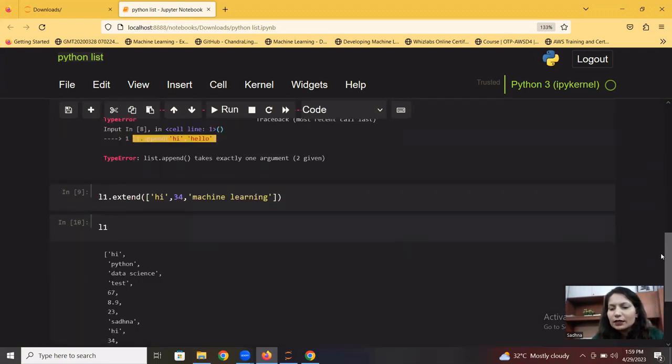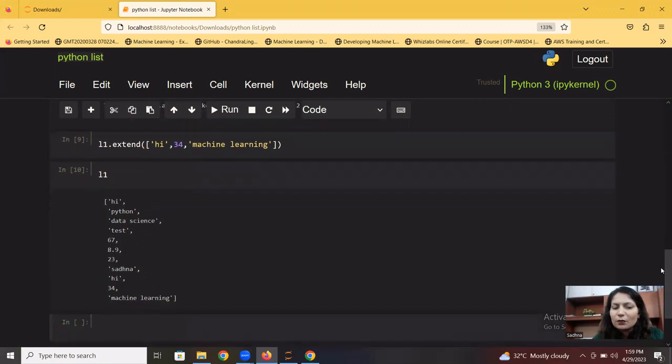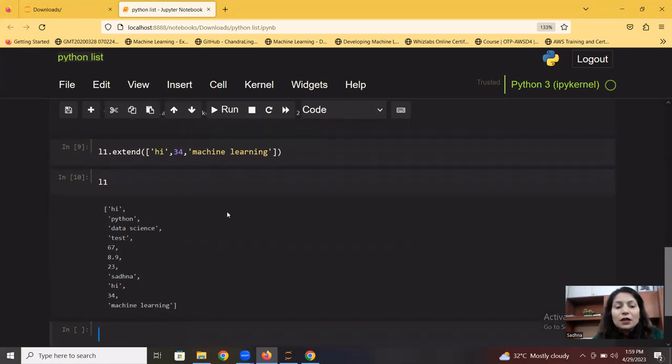Now the values have increased, so it is coming in the form of a column now. Previously, using append, I was able to add elements one by one, but now I just wanted to add more than one element to the existing list. I can use extend. But what is the difference? I have to pass that as a list.